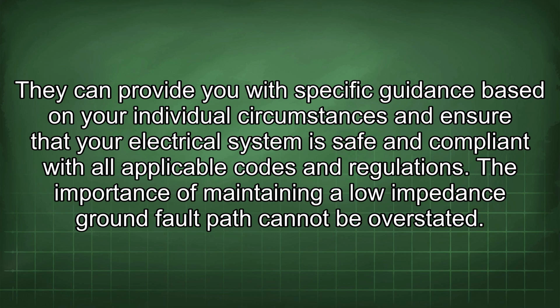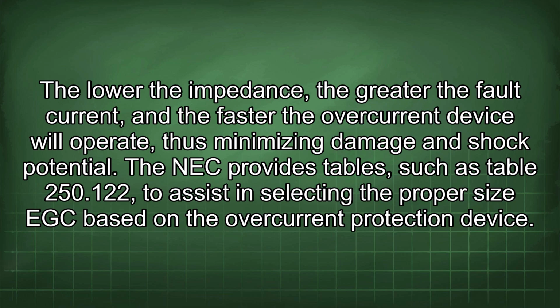The importance of maintaining a low impedance ground fault path cannot be overstated. The lower the impedance, the greater the fault current, and the faster the overcurrent device will operate, thus minimizing damage and shock potential. The NEC provides tables such as Table 250.122 to assist in selecting the proper size EGC based on the overcurrent protection device.